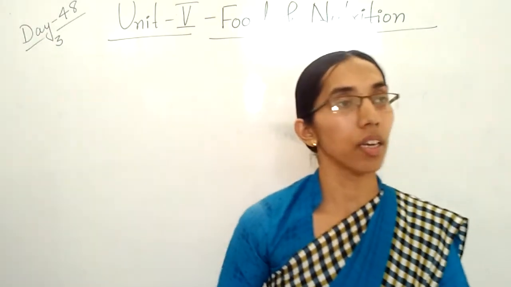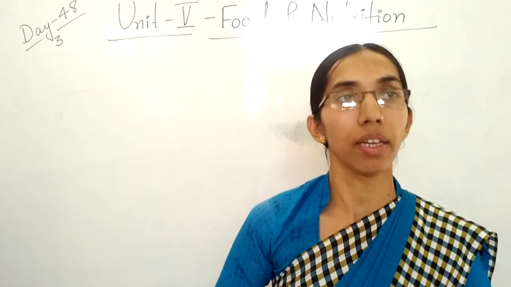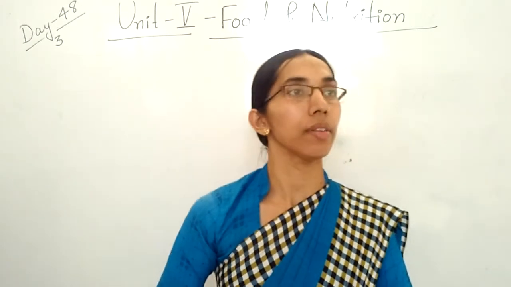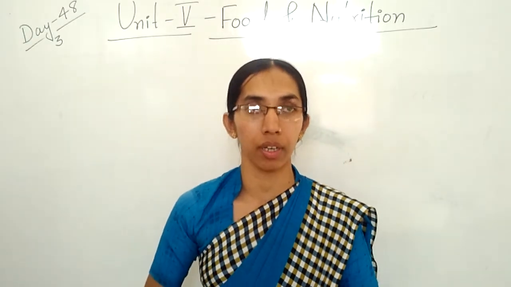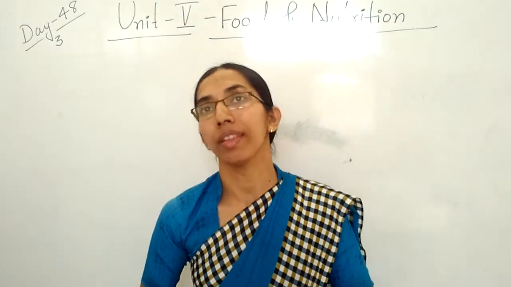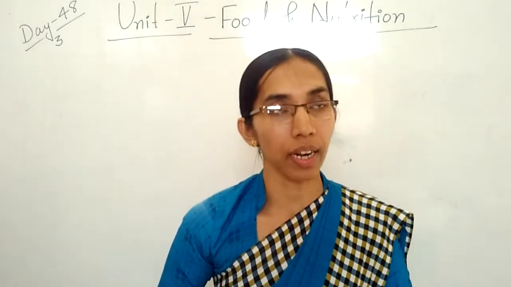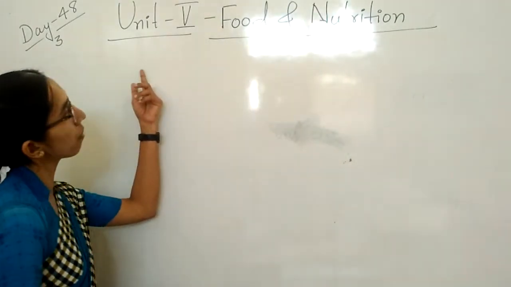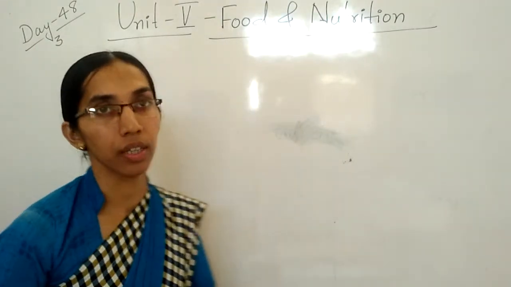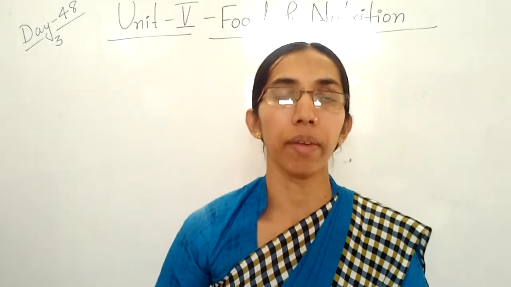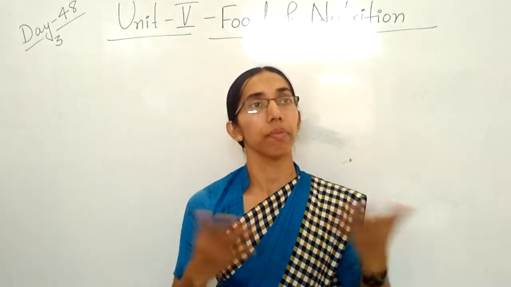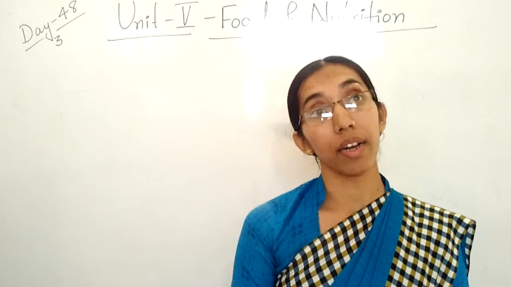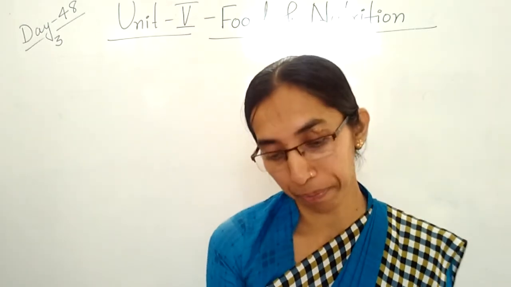So children, in previous classes, I have revised Unit 4 in Science, that is Physical Phenomenon, and Unit 5 in Social, that is India. In today's class, children, I am going to revise one more unit, that is Unit 5, Food and Nutrition in the Science part. Let me explain very briefly whatever we discussed so far in this unit.